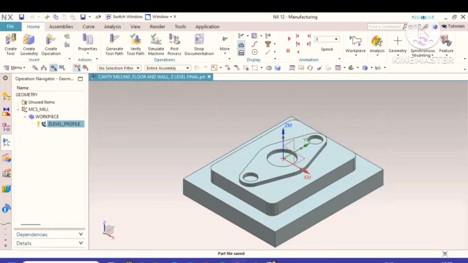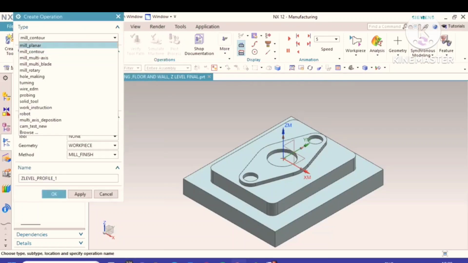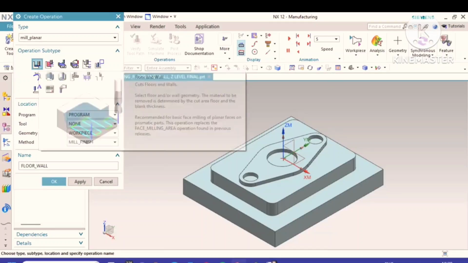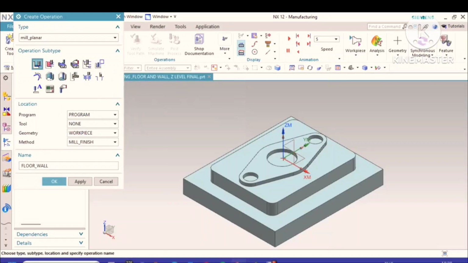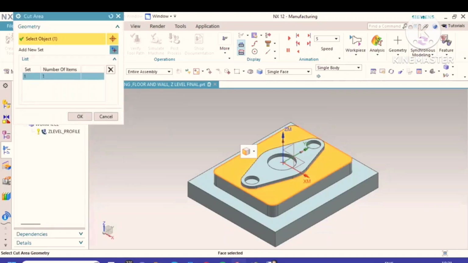Save it. We can take second operations for mill planar. Take it, floor and wall. Program is same. This is same. We will take finish. We will select the tool. See? In this specific cut area, here this material we will remove. Cut area floor. This is my floor. This material I will remove.